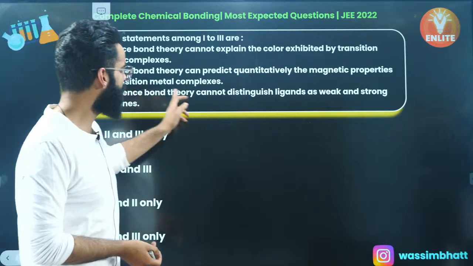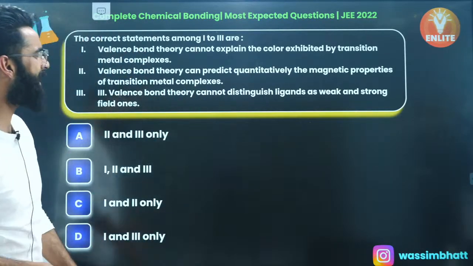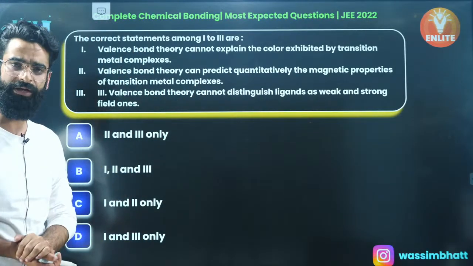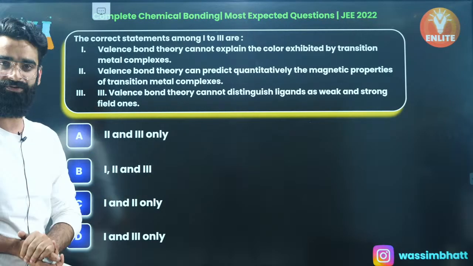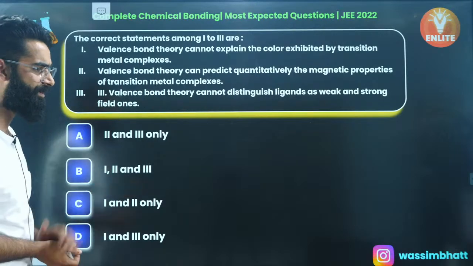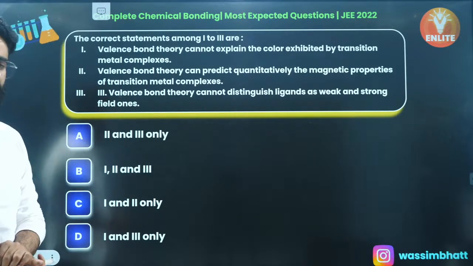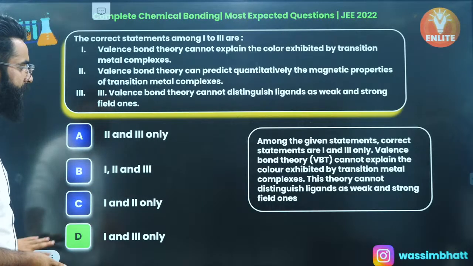Anyways, have a look. Valence bond theory cannot distinguish ligands as weak and strong field ones. Absolutely. Valence bond theory gives no idea about the strength of the ligands, right? So the first and the third statements are correct. The second one is incorrect, my dear people, right? The first and third ones are correct.